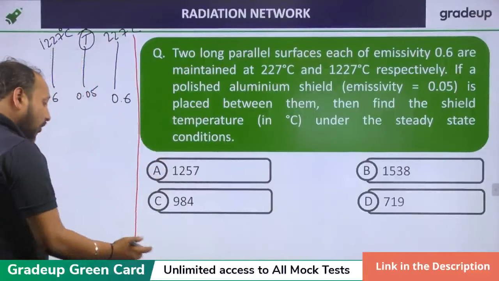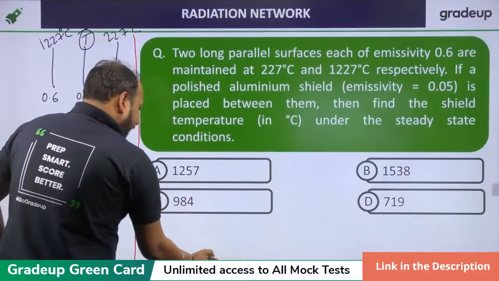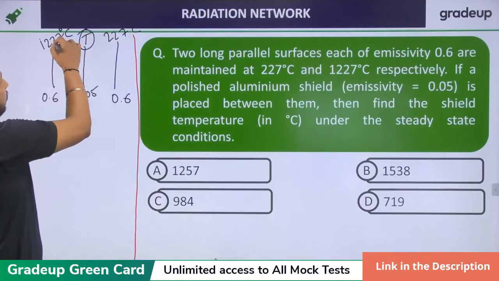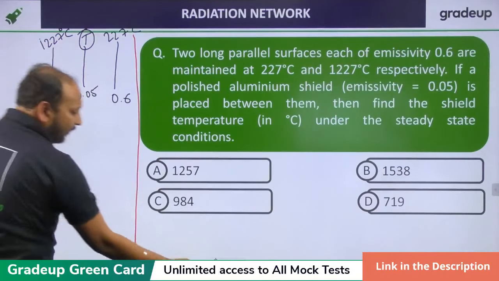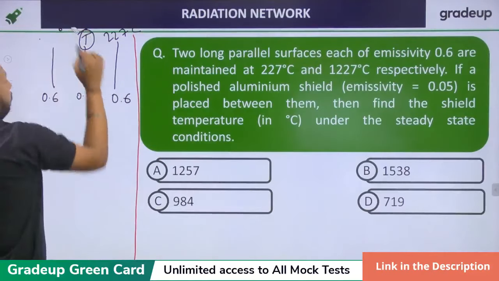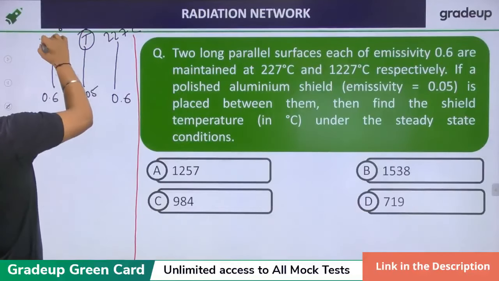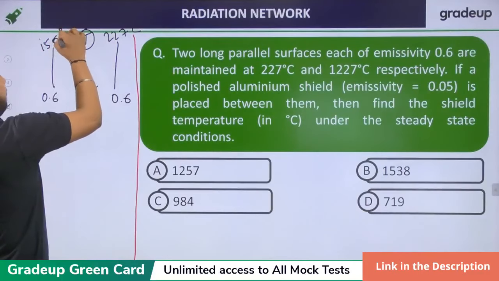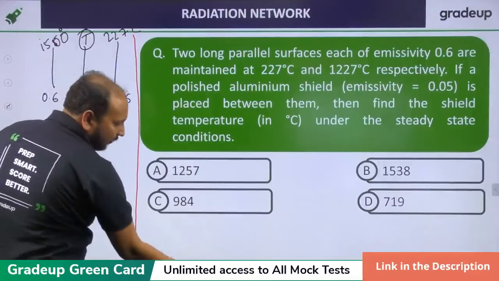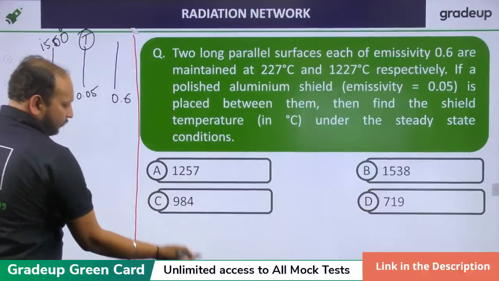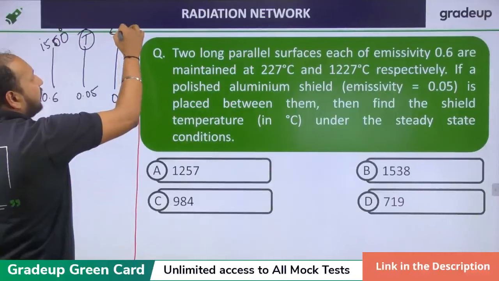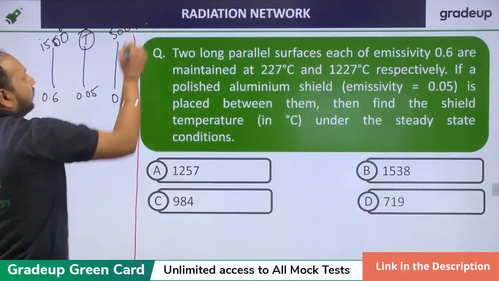Okay, so many of the students got the answer. So let me convert this. If you add 273, this will be 1500 Kelvin, and this will be 500 Kelvin. So many students got the answer. Let us see whether they have the correct answer or not.